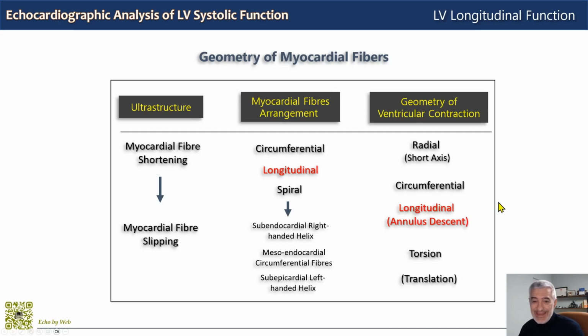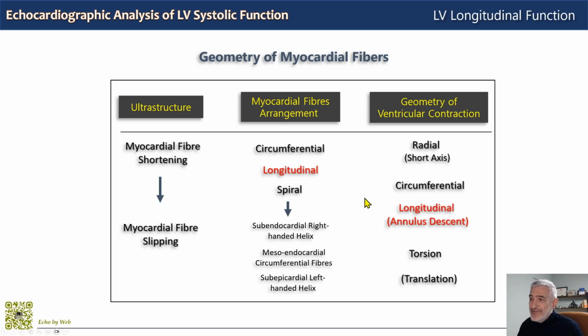The complementary analysis of longitudinal function has its own rationale, which lies primarily in the fact that longitudinal function, because it looks mainly at subendocardial fibers, is impaired generally before the circumferential and the radial function. So an analysis of longitudinal function sees systolic impairment of the left ventricle before you can see it when analyzing global function with ejection fraction. So longitudinal function is reduced before global function.